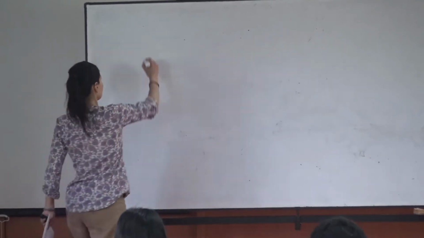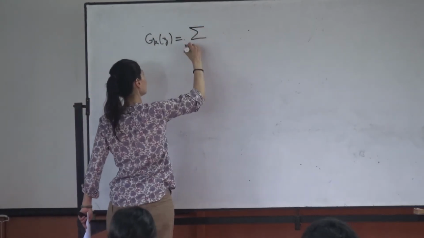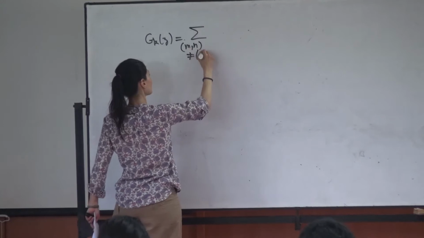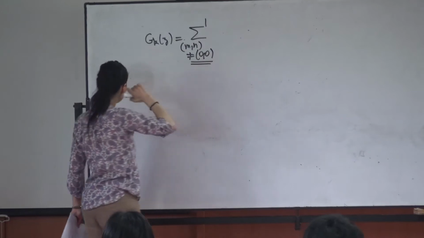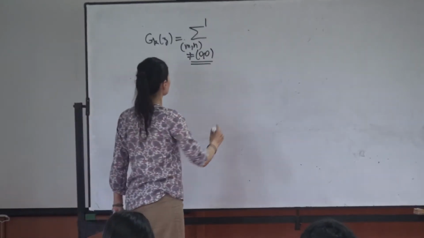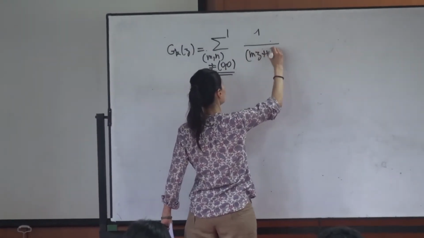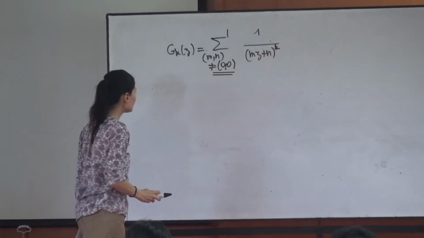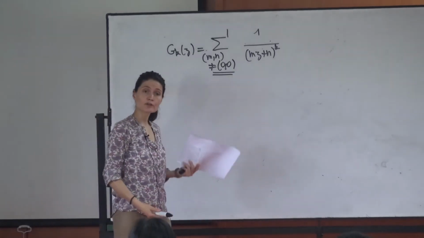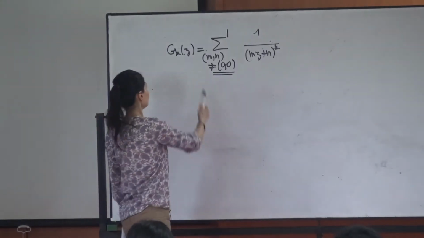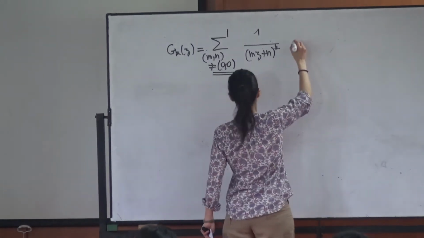Okay, so let's look at G_k. Remember that G_k is a double sum for (m,n) integers different from (0,0). So I will put sometimes a prime here to say that m, n are integers but different from (0,0). And this is the sum of (mz + n)^(-k). And as we saw, this converges uniformly on every compact. So this defines a holomorphic function on the upper half plane.